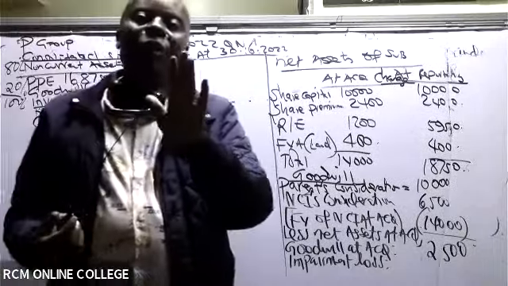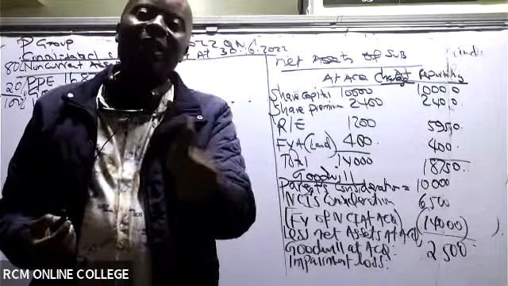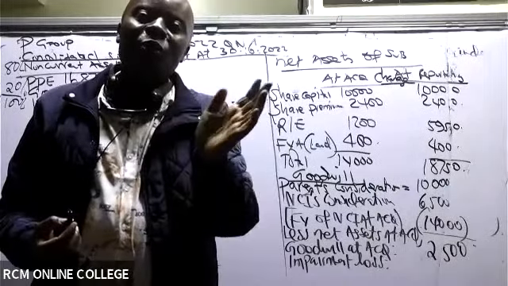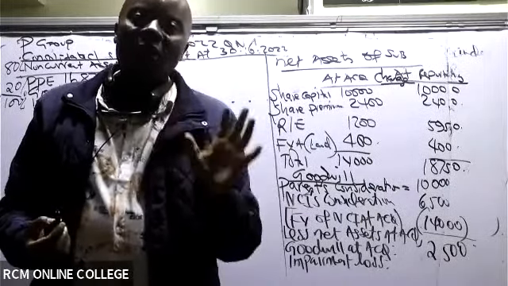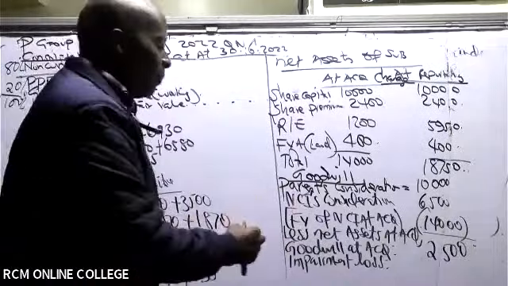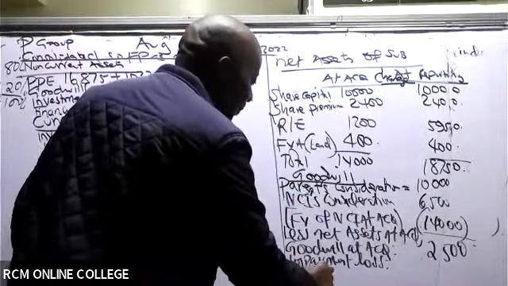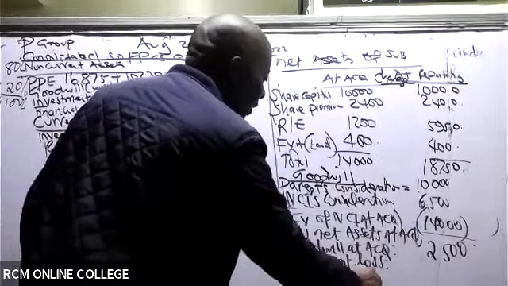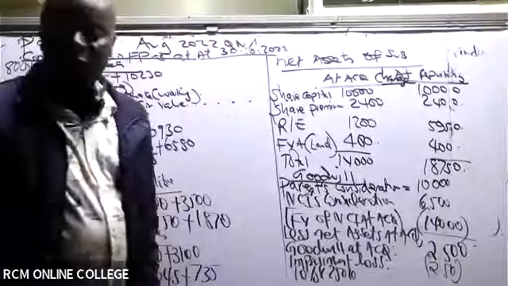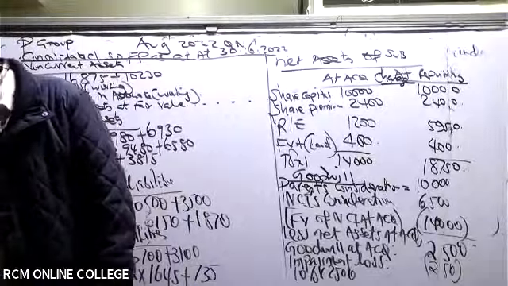Remember, calculate goodwill only once. You can't calculate goodwill at 60% and goodwill at 80%, because goodwill is control. So long as you have over 50%, you have control. So impairment loss is 10% of that 2,500, which is 250.